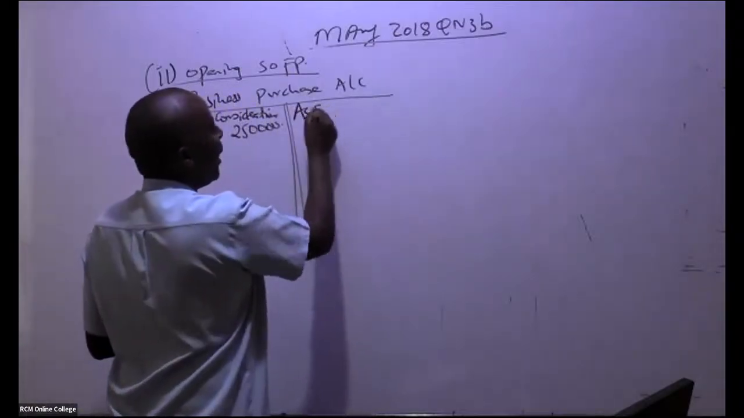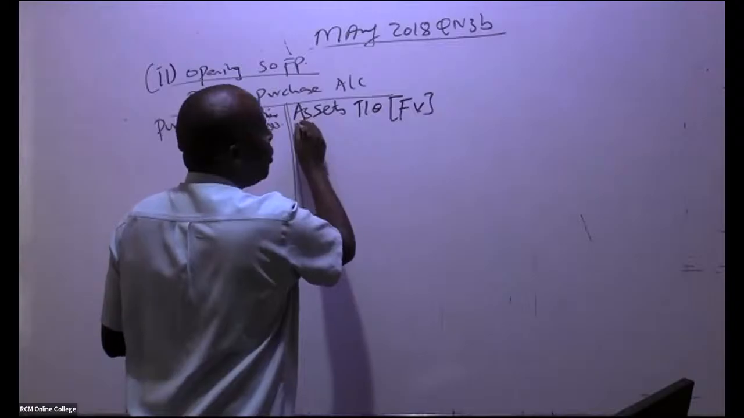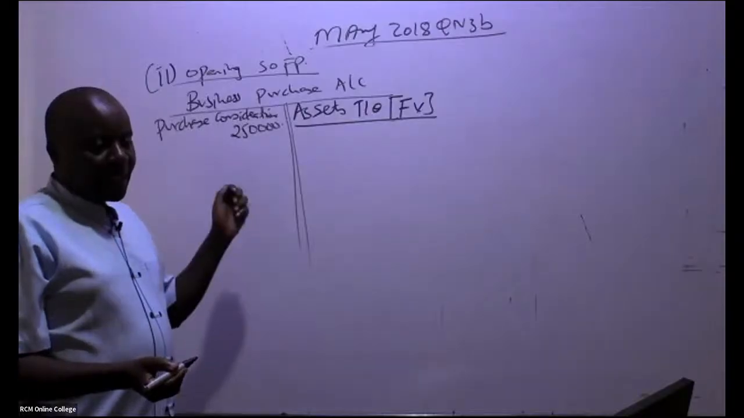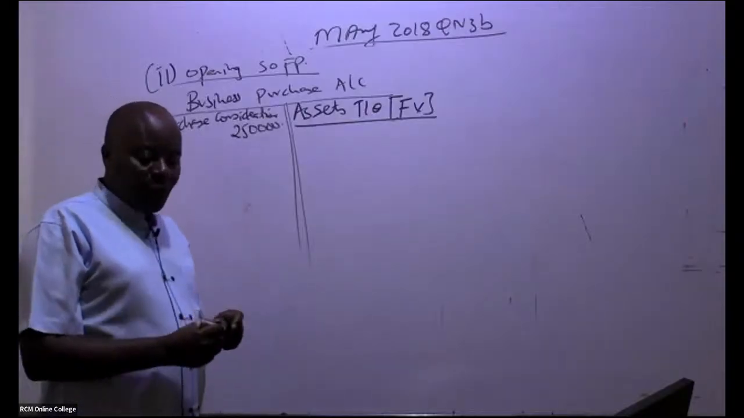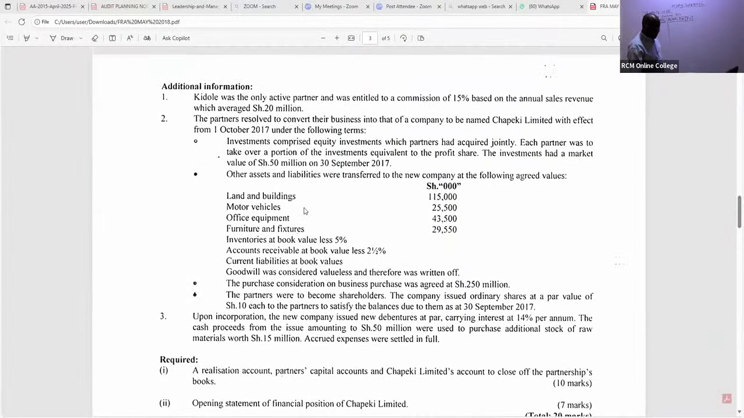So you come and say here, assets taken over. And remember, with assets taken over, you always use fair value. So go to note number 2 and pick this. Remember you are taking them at fair value, at market value. So you write land and buildings, 115,000. Very easy. These are the assets and liabilities which were transferred to the new company. So land and buildings, 115,000, fair value.